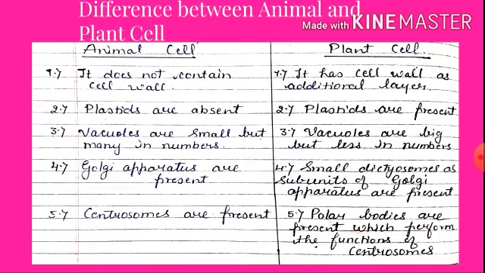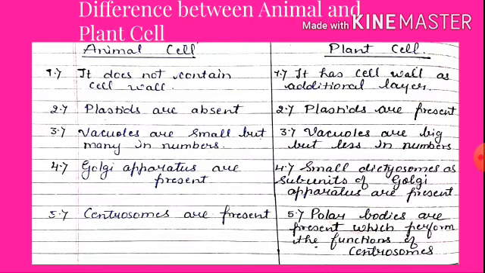So what is the difference between them? Now in animal cell, cell wall is absent, but in plant cell, cell wall is present. In animal cell, plastid is absent, but in plant cell, plastid is present, which helps in photosynthesis. So plants are known as autotrophic.